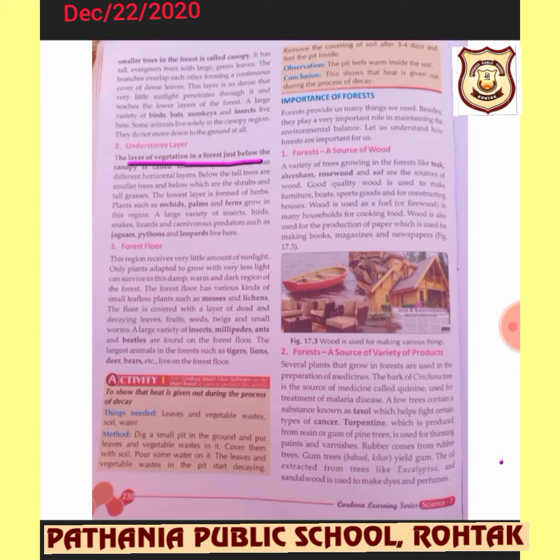The lower layer is formed of herbs and plants such as palms and ferns that grow in this region. A large variety of insects, even birds, snakes, lizards, even carnivorous predators such as jaguars, pythons, leopards survive over there, using the understory layers as a shelter.